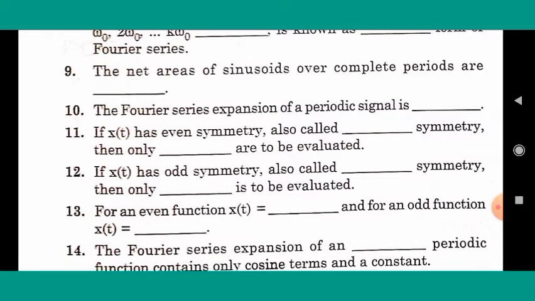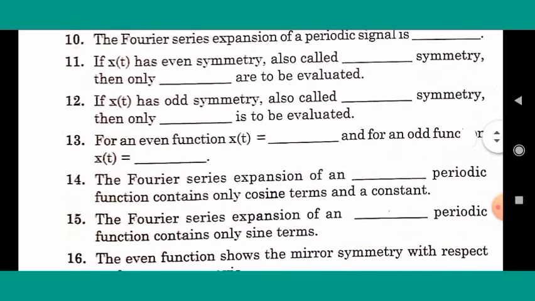Right answer is unique. Next, if x(t) has even symmetry, also called blank symmetry, then only blank are to be evaluated. Right answer is mirror, a naught and an. Next, if x(t) has odd symmetry, also called blank symmetry, then only blank is to be evaluated. Right answer is rotation and bn.